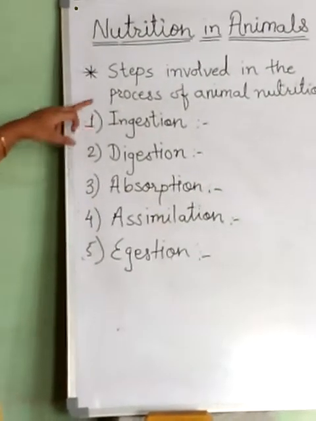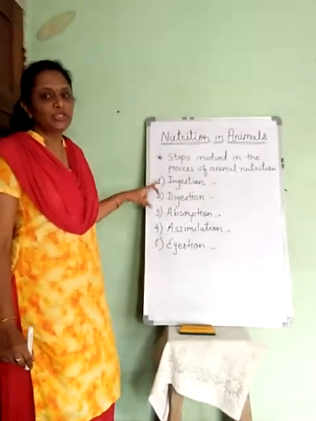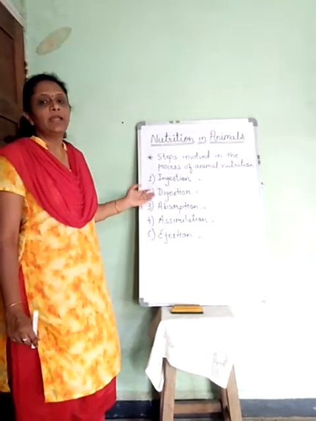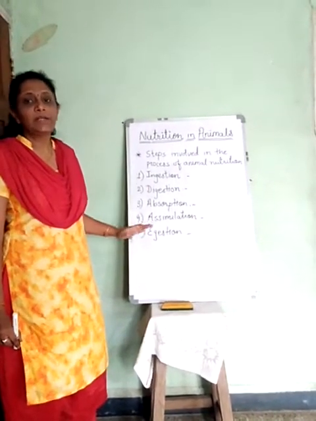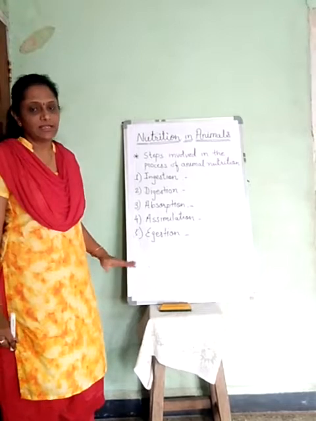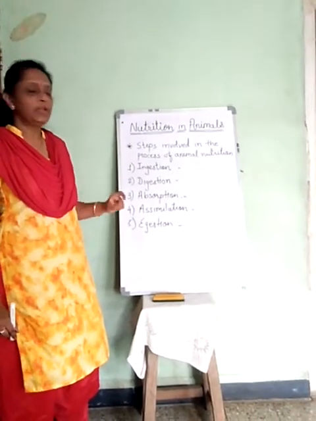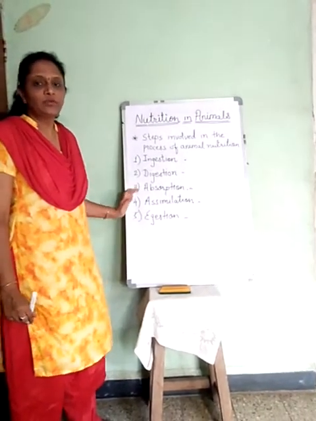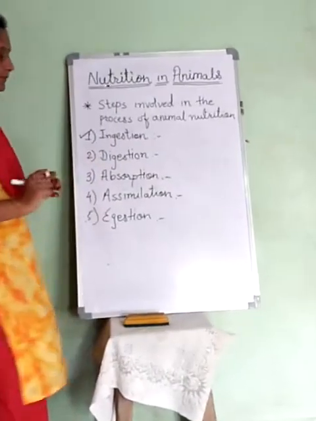So step by step the food enters the organs which perform these different processes, and then it gets digested, absorbed, assimilated, and then it gets ejected out from the body. How it happens, we are going to discuss all these steps one by one in detail. So first, let us learn about the process of ingestion.